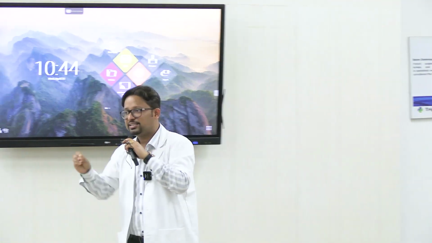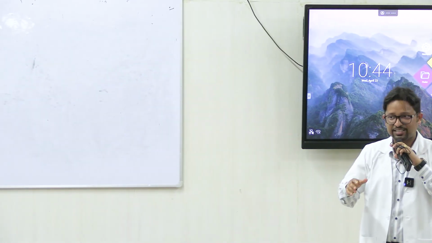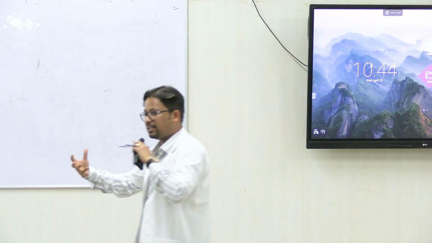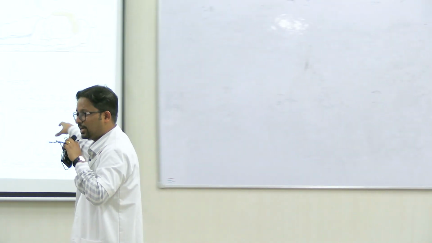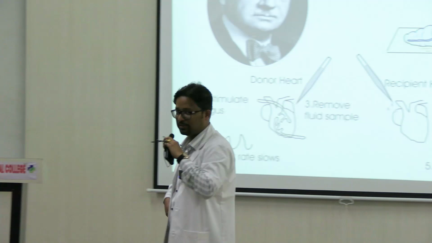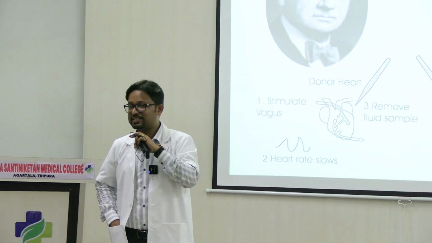So this gave you an idea that there was something which was released from the vagus nerve, which went into the solution, and then when that solution was poured onto a fresh heart, the same type of response was seen. So this is how the concept of chemical transmission was discovered.